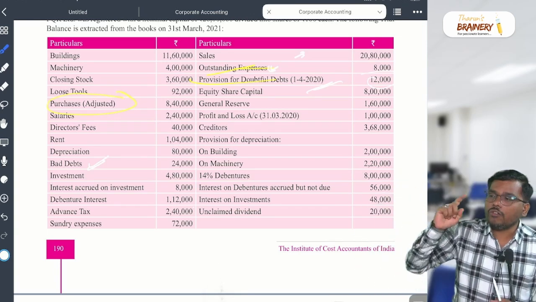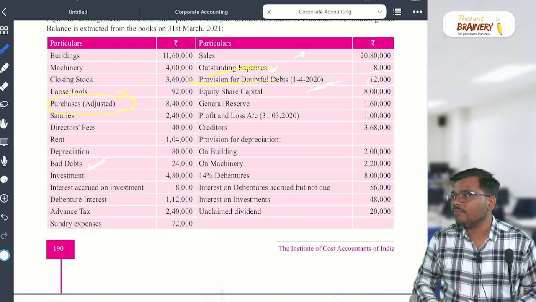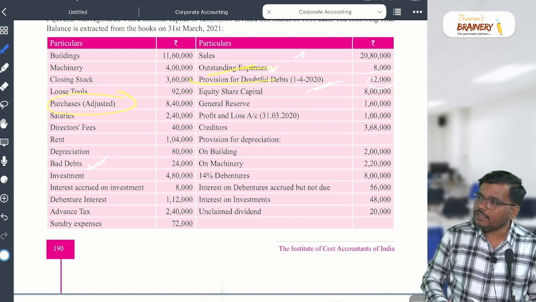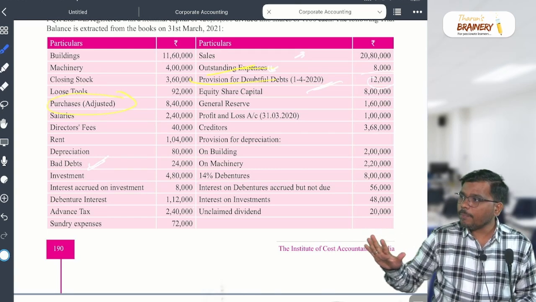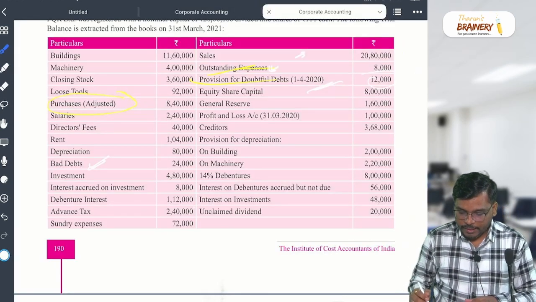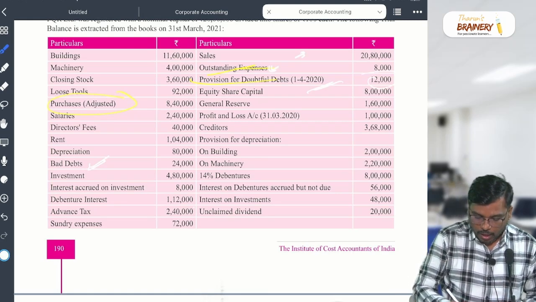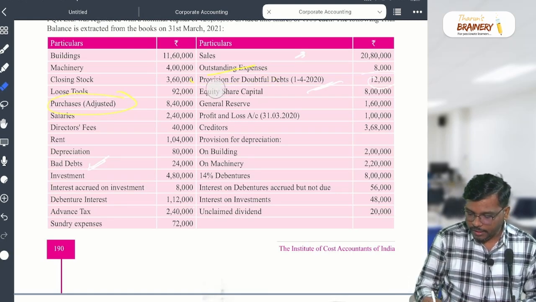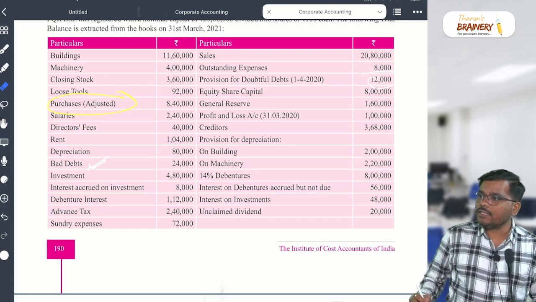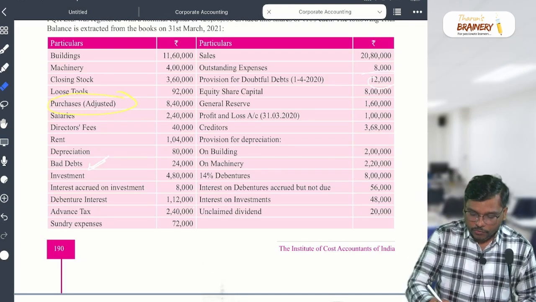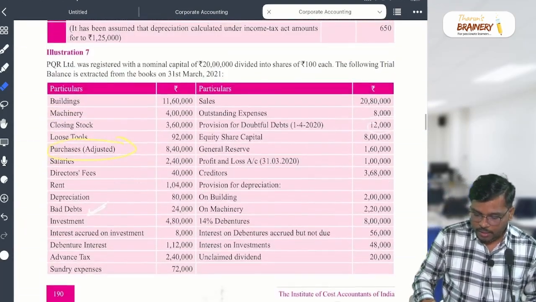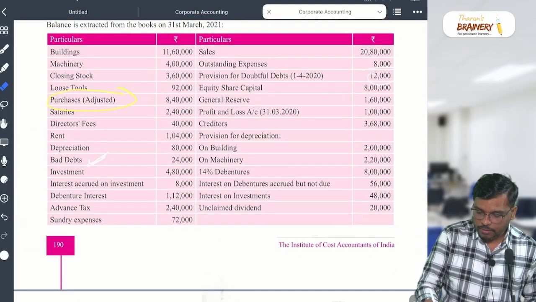So 8,000 is the expense of which year, sir? Current year, and it will appear where, my dear students? Other expenses. Is it clear? Are you able to understand? Yes or no? Is it clear, boys and girls? So adjustment has come in how many places, sir? 2 places. So I hope this point is also clear now. Which point is left, sir? Adjusted purchases. If I complete this point, only additional information is left. Now come to the adjusted purchases.